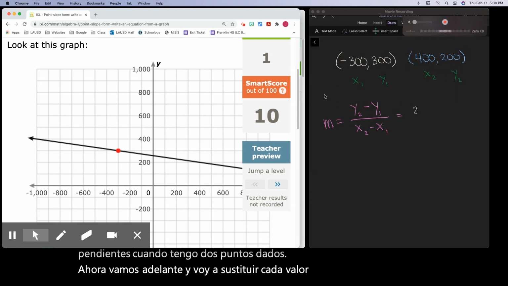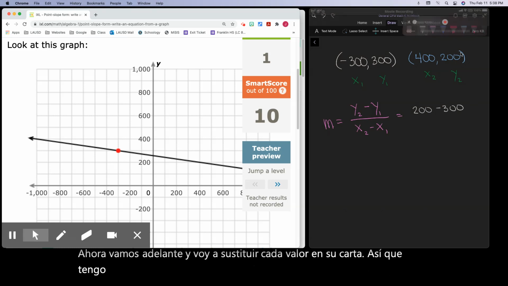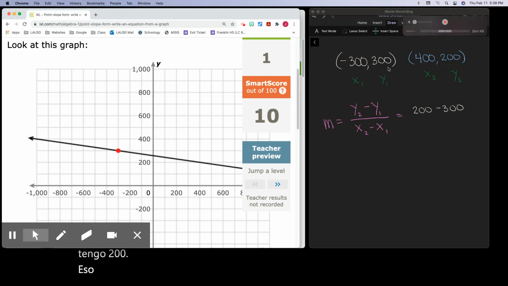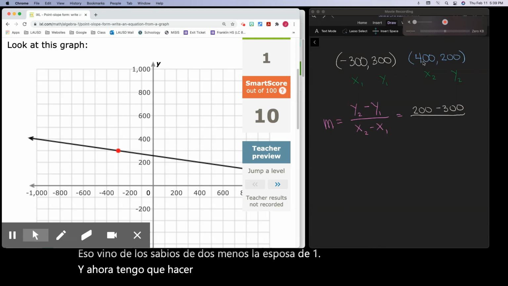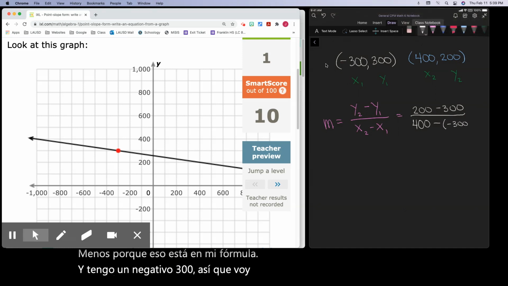So I have 200 minus 300. That came from the y sub 2 minus the y sub 1. And now I have to do the same for the x's. 400 minus, because that's in my formula, and I have a negative 300. So I'm going to add this inside parentheses.